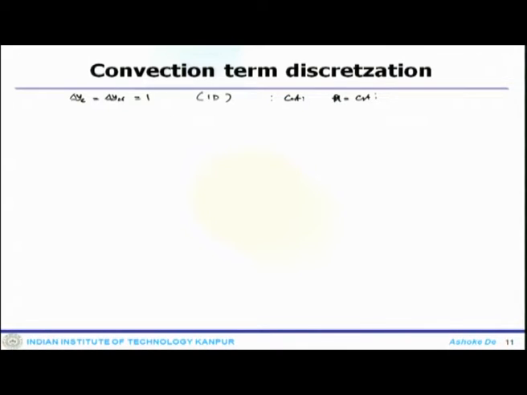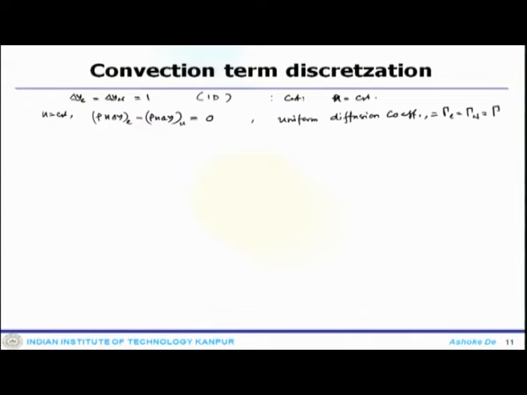Thus, since u is constant, rho u delta y at the east face minus rho u delta y at the west face would be 0. Now we can also assume a uniform diffusion coefficient, which leads to gamma e equals gamma w, so one can say gamma.